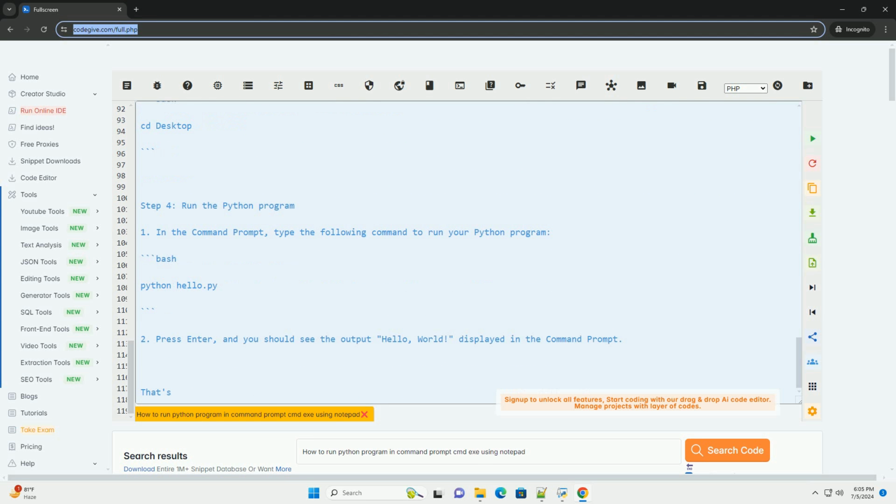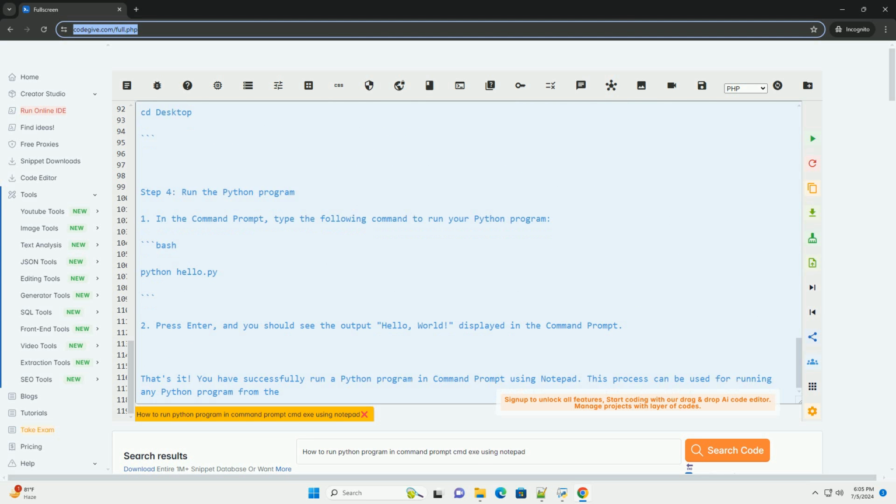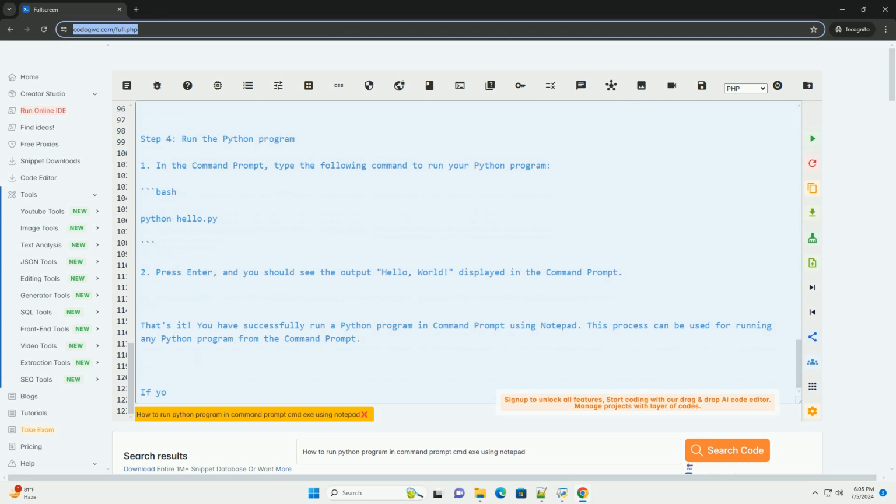This process can be used for running any Python program from the command prompt. If you encounter any errors while running the program, make sure that you have Python installed on your system and that the Python executable is added to your system's path variable.